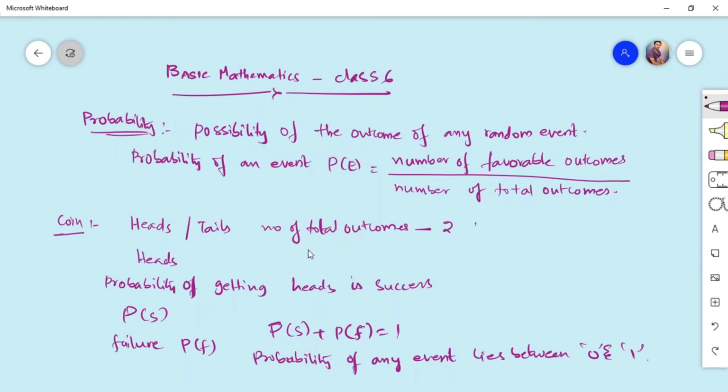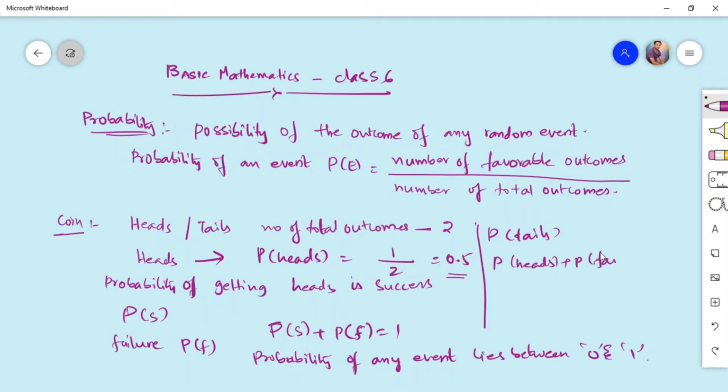Okay, so now here, for example, getting heads, if we take it as a success, so what is the probability of getting heads? Probability of getting heads equals: the total number of outcomes is 2, and heads is only one favorable outcome, so it is 1 by 2, that is 0.5. As we know, if the probability of getting heads is 0.5, then what is the probability of getting tails? As we know, probability of getting heads plus probability of getting tails is equal to 1.